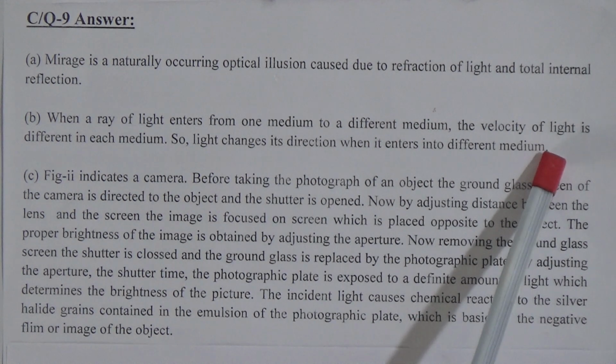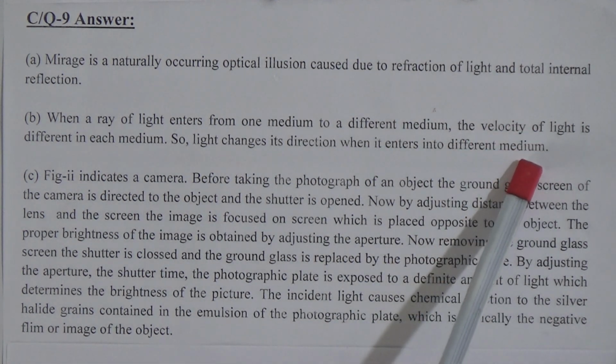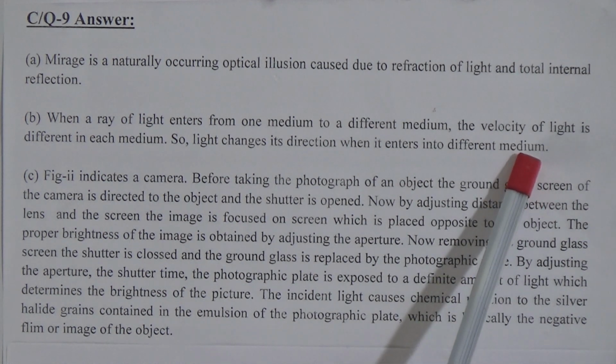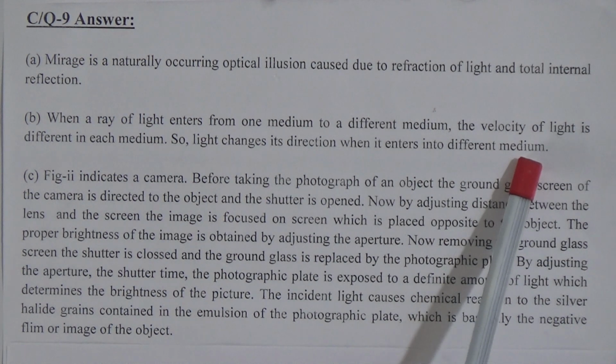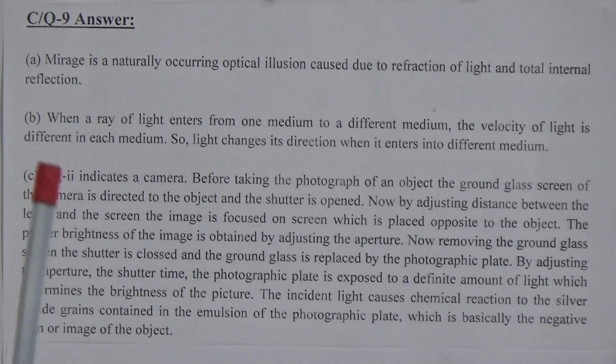Dear students, because the velocity of light in different media is different, that's why it changes direction, and that is the answer.